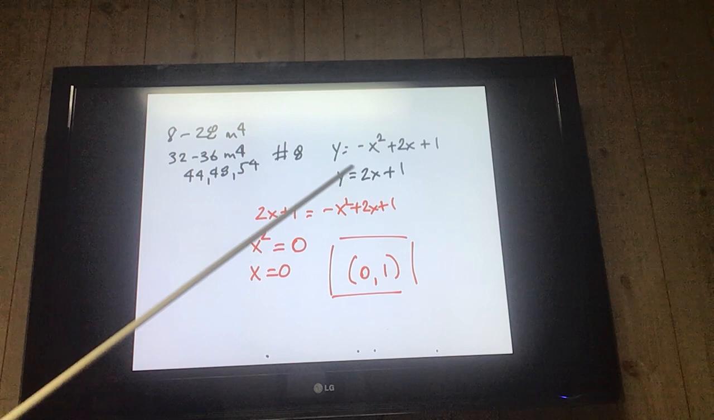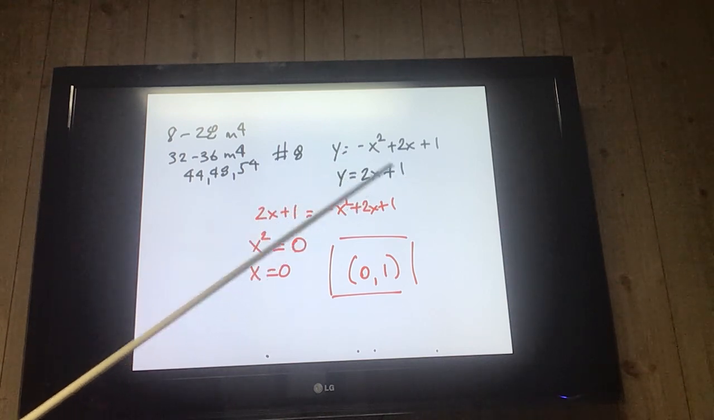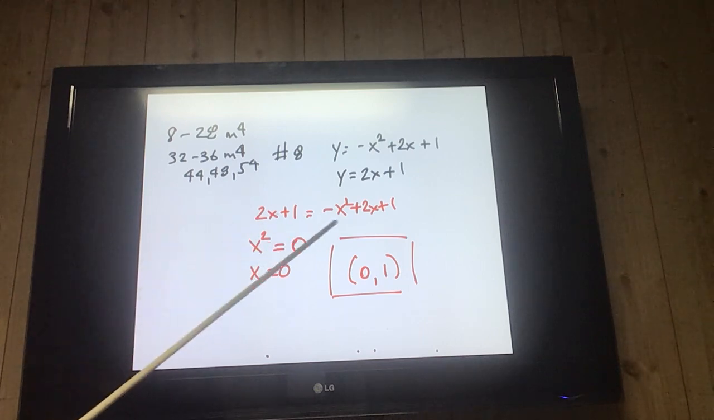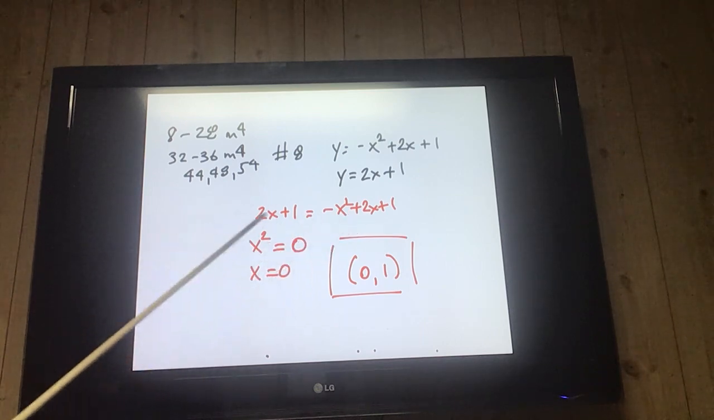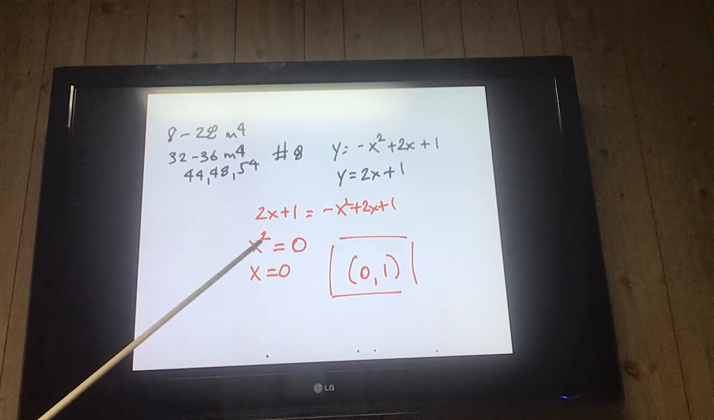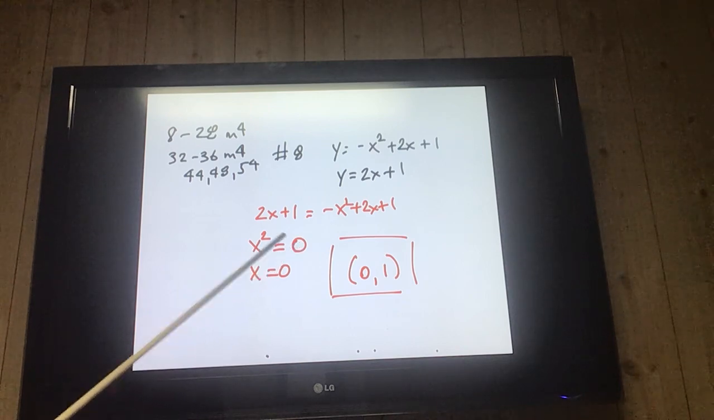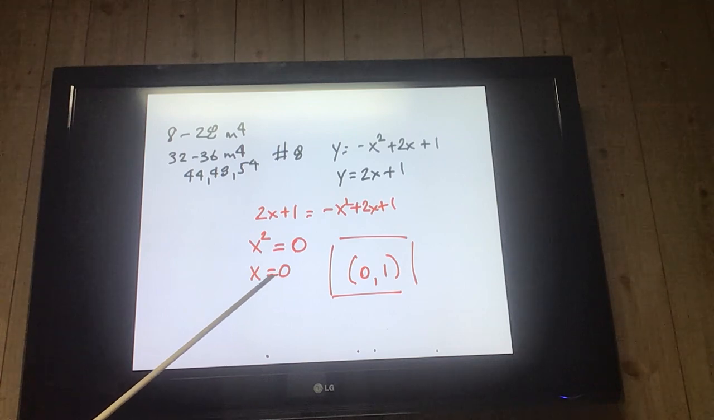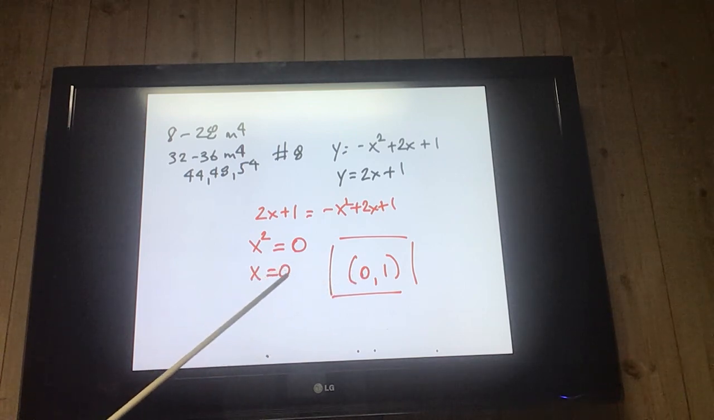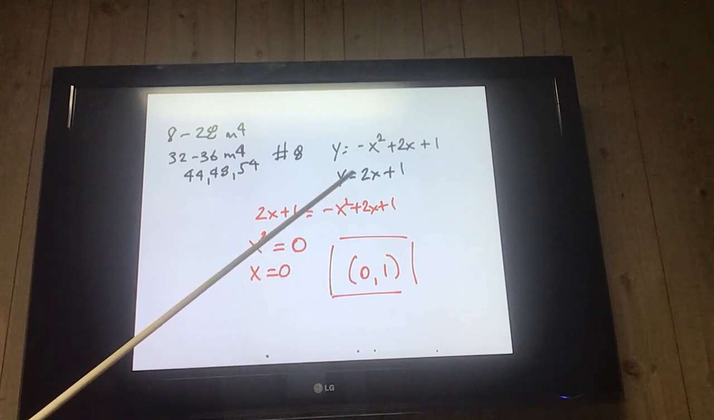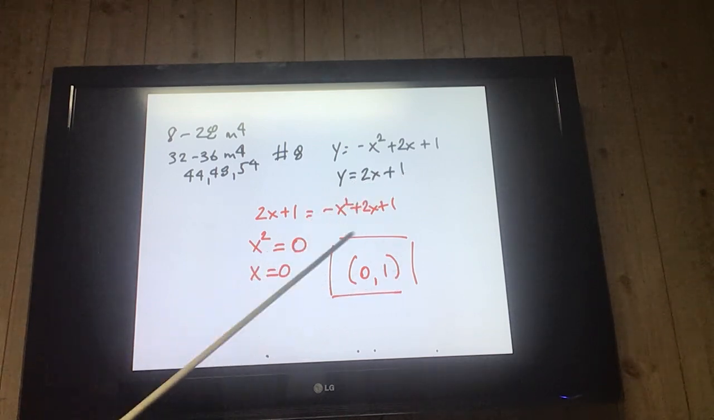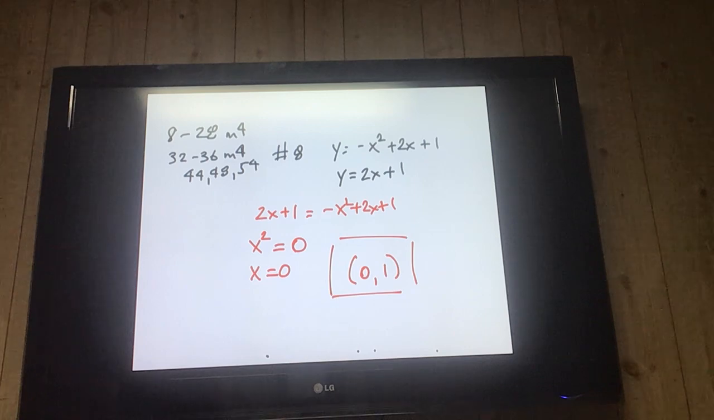Alright, so here, see they're equal to y. We put 2x plus 1 in for the y. Quadratic, move everything to one side. So we bring the x squared over, bring the 2x, that cancels out, bring the 1 over, it cancels out. I'm left with x squared equals 0. Solve for x by taking the square root. x equals 0. Put 0 back in to find my y. 2 times 0 is 0, plus 1 is 1. So my answer is 0, 1.